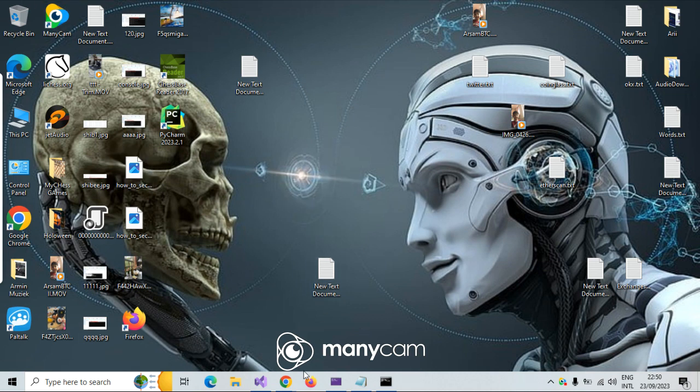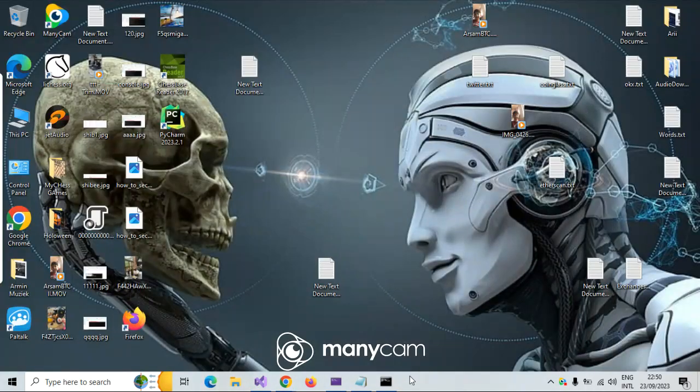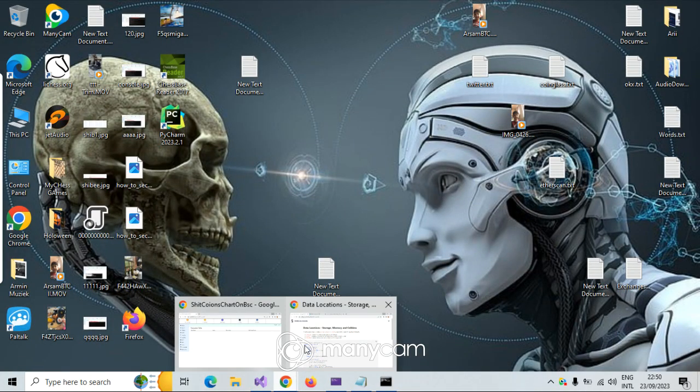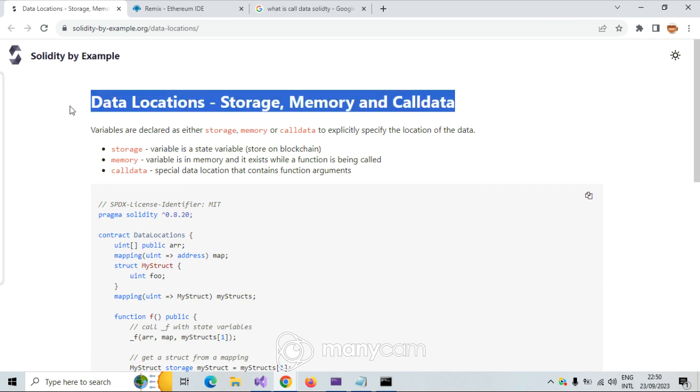Without further ado, let's go to the next part of Solidity, which is data location: storage, memory, and Calldata. What does it want to say?